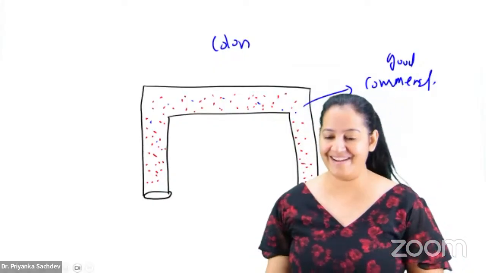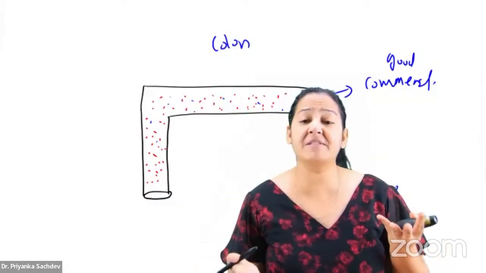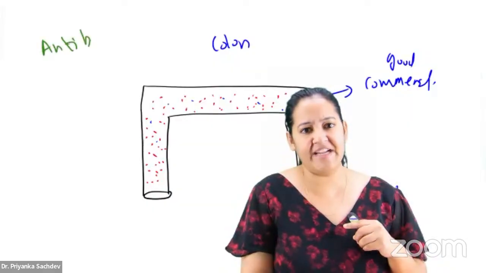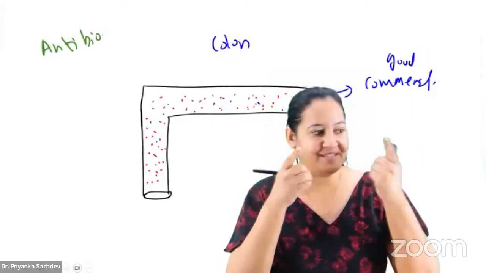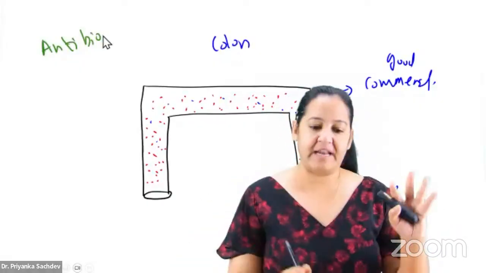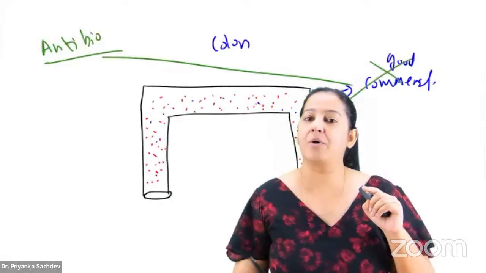Now imagine this patient is coming to me having pus or some bacterial infection. What will I do? Give antibiotic. Very simple. But antibiotics don't have eyes to know this is a good bacteria and this is a bad one. I have to kill the bad one, not the good one. Antibiotic is a drug that kills all bacteria, whether good or bad. So antibiotic will kill the good bacteria also.